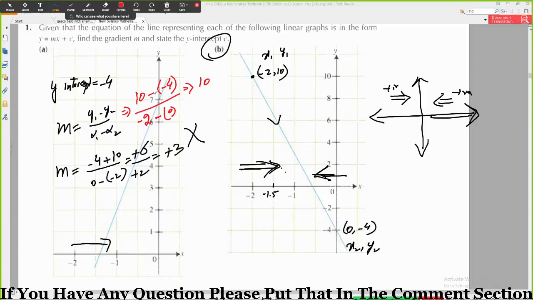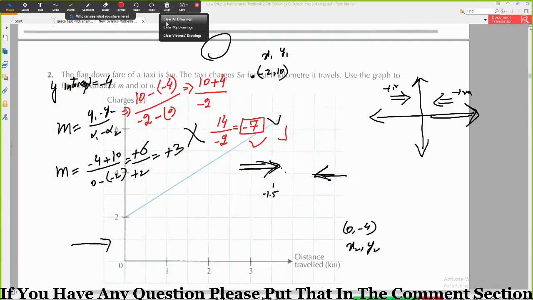This is negative, this is negative, so negative will become positive. This will become positive, 4 will come here, divided by -2, -0 will be equal to 0, so here 14 will come. So this will be your slope, and this is negative. Yes, that is right, because the graph is also a dropping graph.